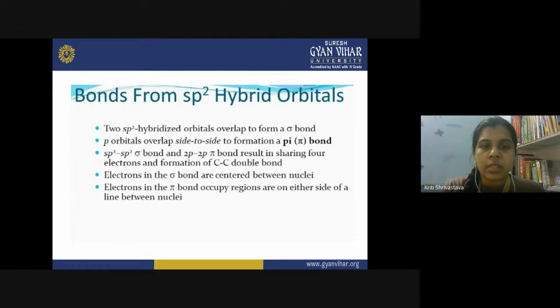Now what happens? The two sp2 hybridized orbitals overlap to form a sigma bond, and the pz orbital, which was unhybridized, undergoes side to side overlap to form a pi bond. Electrons in the sigma bond are centered between the nuclei, but electrons in the pi bond are delocalized. They occupy the region on either side of the line between the nuclei. So the electrons are above the plane of the molecule and below the plane of the molecule.